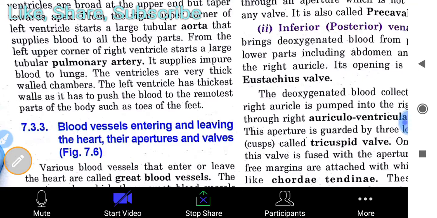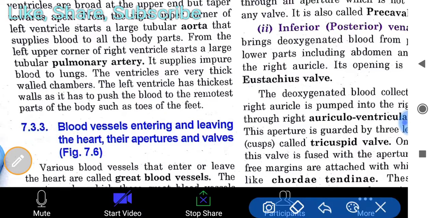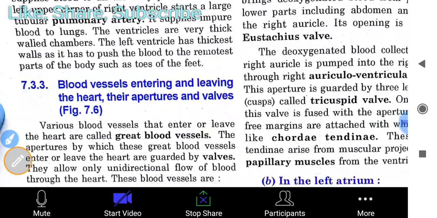The left ventricle has the thickest wall as it has to push the blood to the remotest part of the body, such as the toes of the feet. Remotest means very far away from the heart, as you know, toes and feet. That's why they are very thick walled. So you have to keep these things in mind.